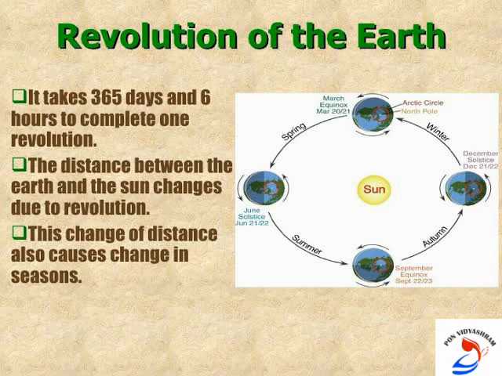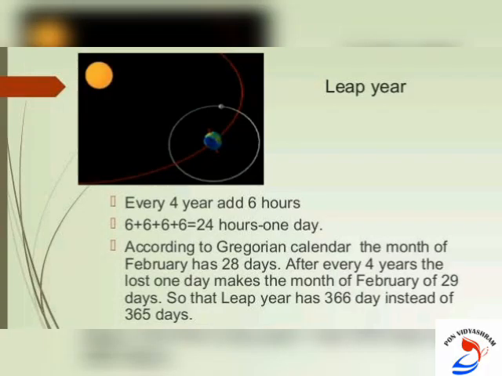So 6 hours saved every year are added to make one day of 24 hours over a span of 4 years. Yes, you all know that the surplus day is added to the month of February. Thus, every fourth year, February is of 29 days instead of 28 days. Such a year with 366 days is called a leap year.